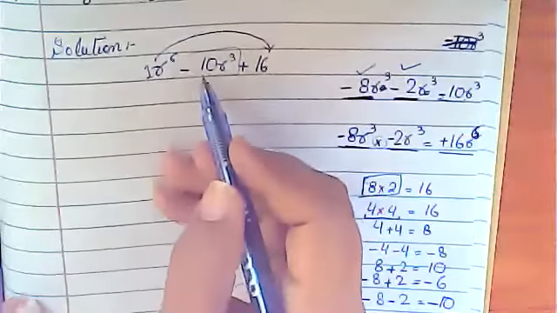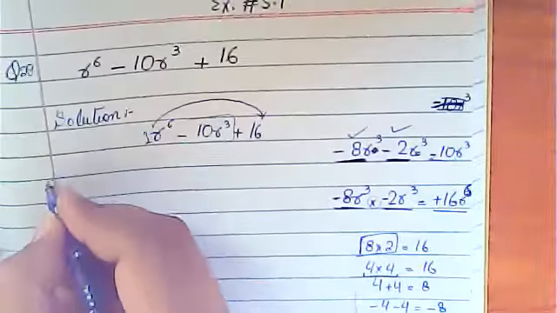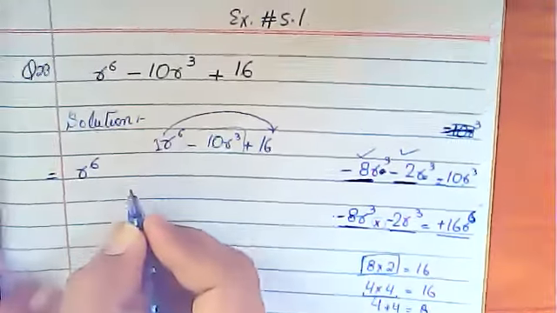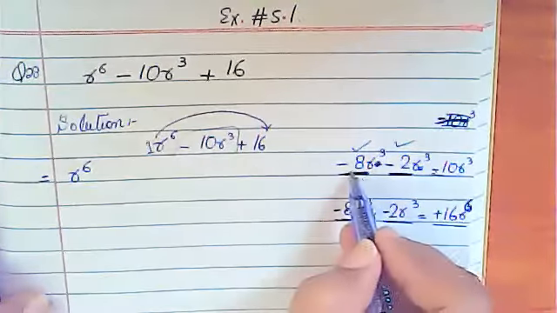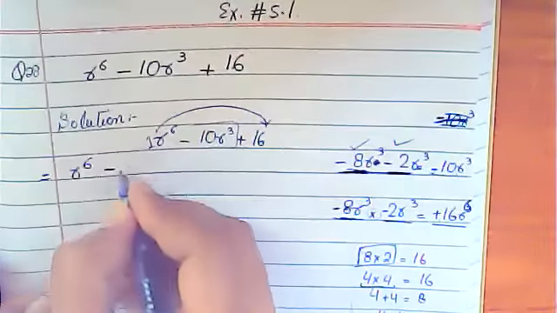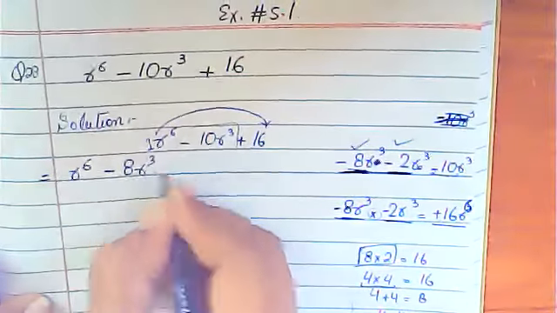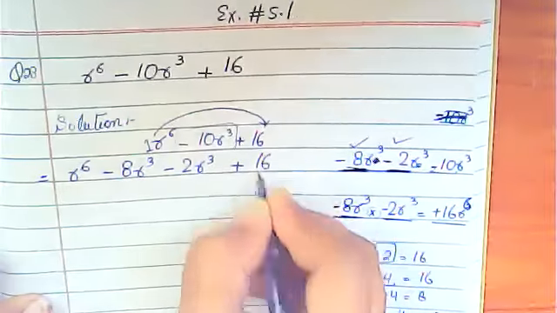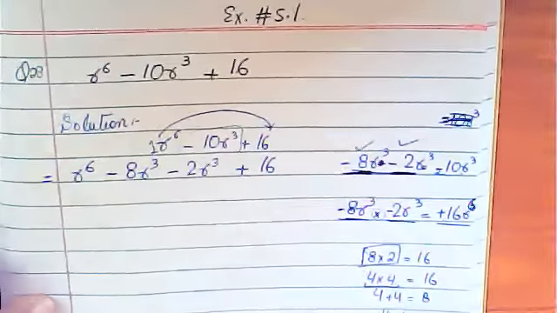Now you are going to break this one into what? You will write here r6. Minus 10, so we break minus 10r in two terms. So it will be minus 8r cube minus 2r cube plus 16. First and second, the third term will remain the same.